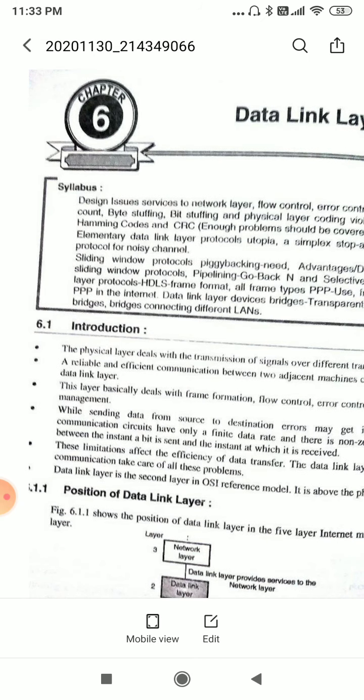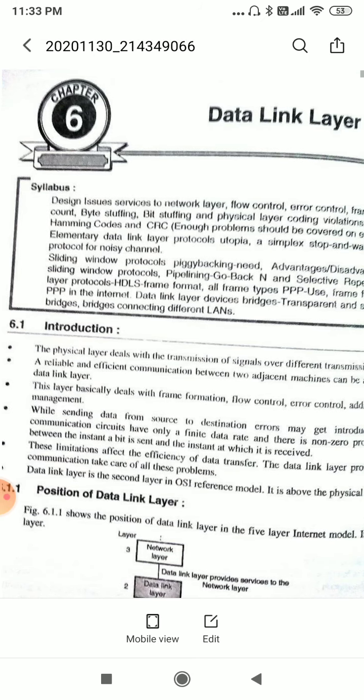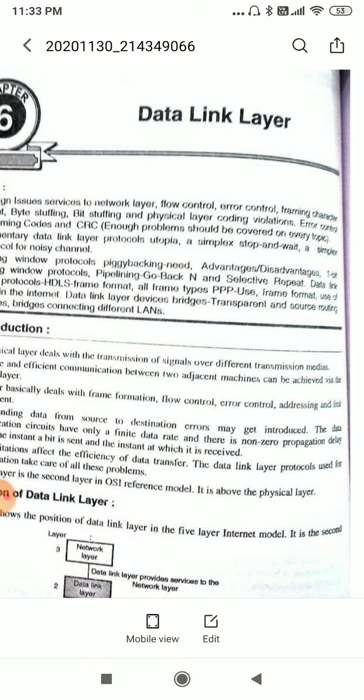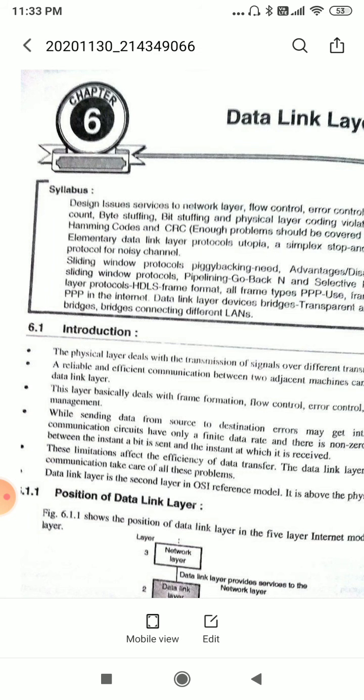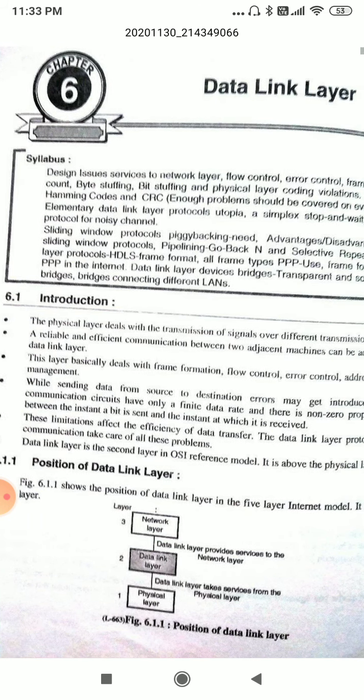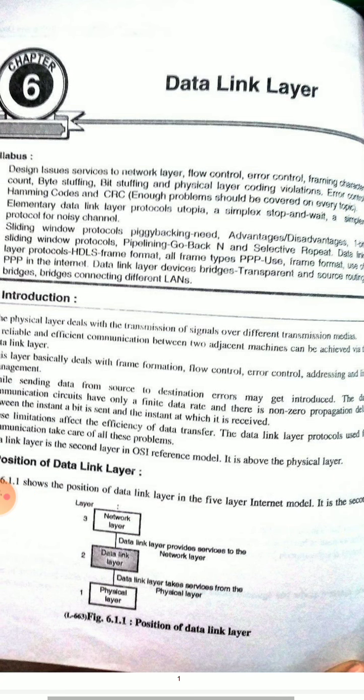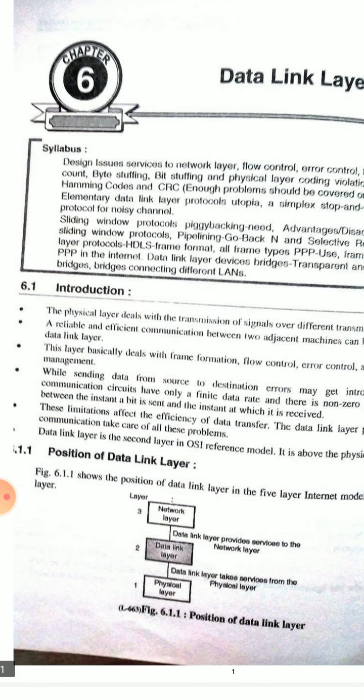Afterward, elementary data link layer protocols: utopian simplex, stop and wait, simplex protocol for noisy channels, sliding window protocols, piggybacking, and their advantages and disadvantages. Then sliding window protocols and pipelining: go-back-N and selective repeat. We have to study these terms in the data link layer.